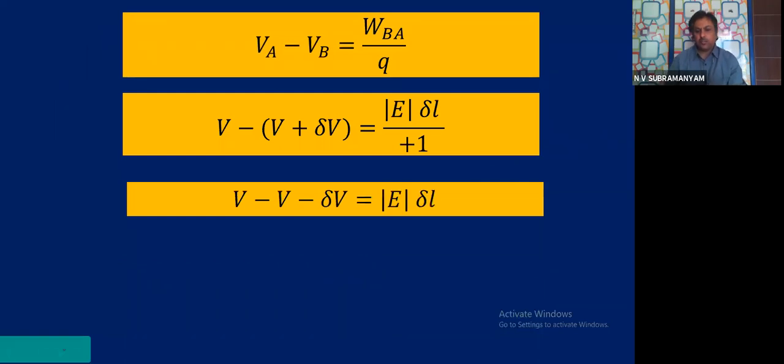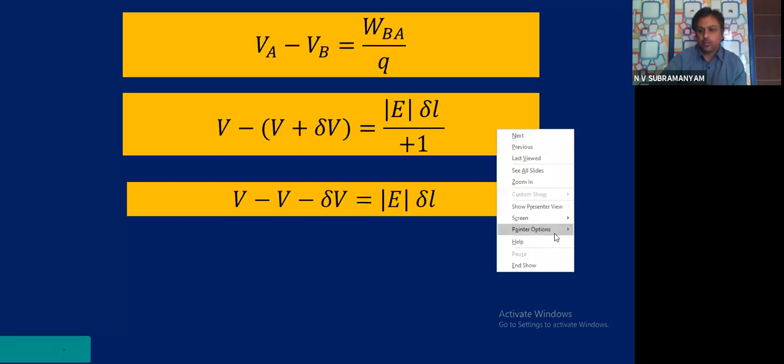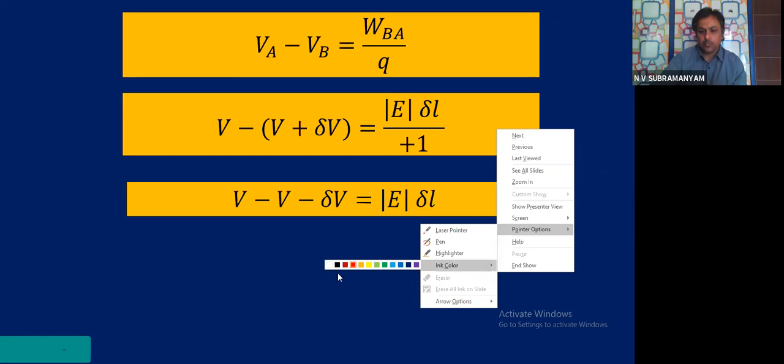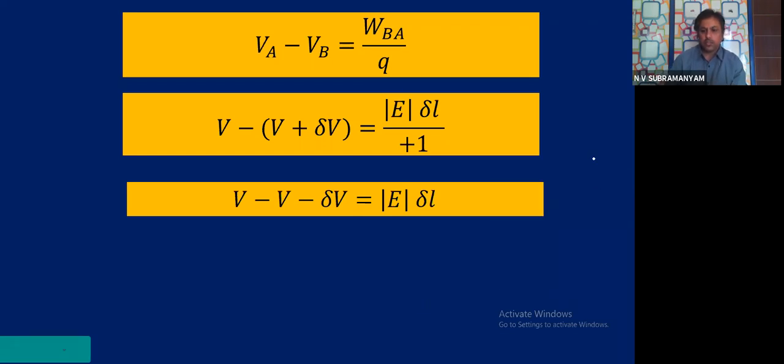Now you tell me, what did we do here? If you see this step, minus into plus will become minus, so V minus V minus dou V. Minus V plus V will get cancelled.